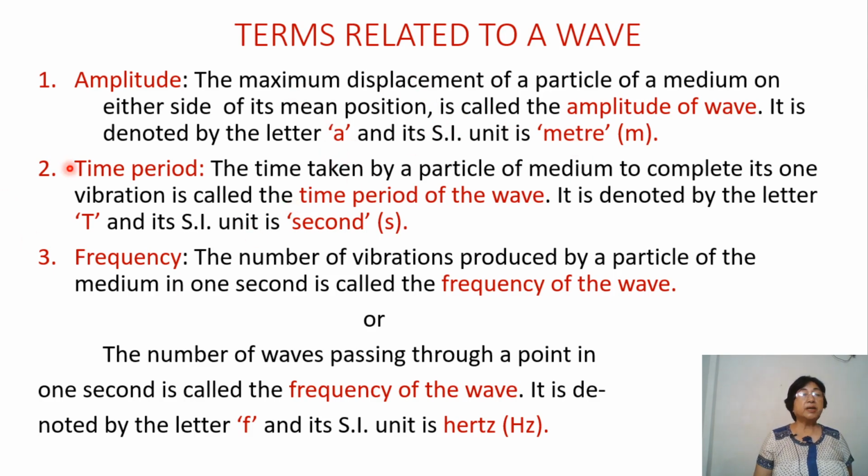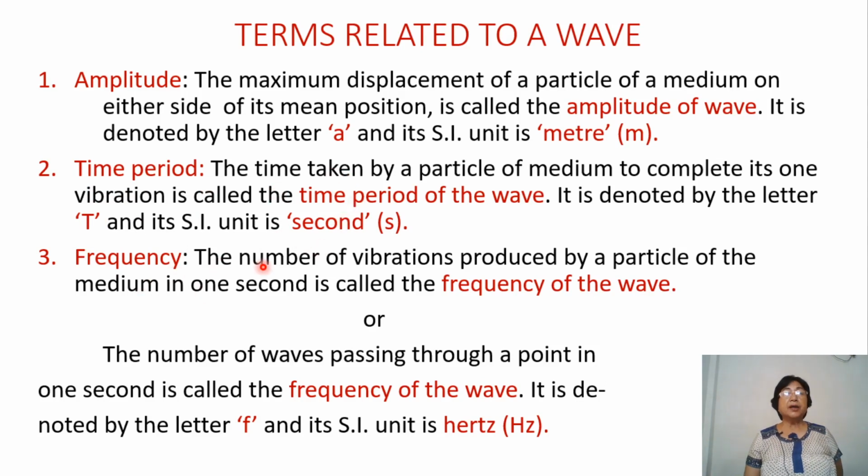Then we go to the next, that is the time period. The time taken by a particle of a medium to complete its one vibration is called the time period of a wave, meaning the time for one complete vibration. That is what we call the time period. Time period is denoted by the letter capital T and its SI unit is second, because after all it is the time taken. Alright.